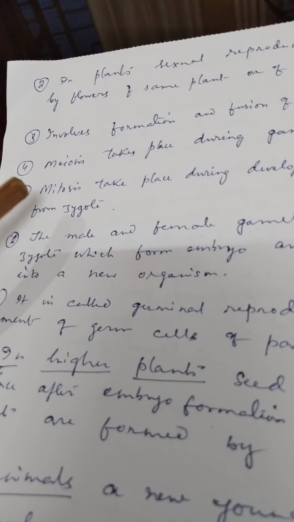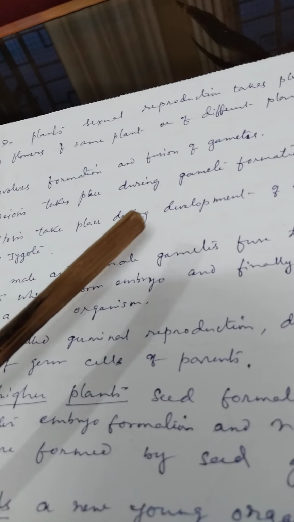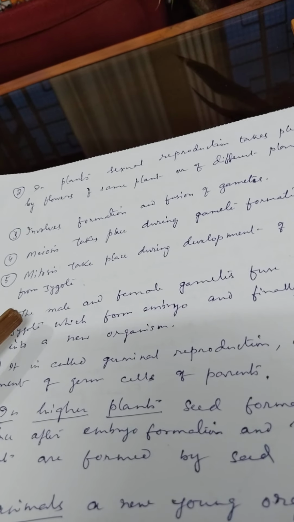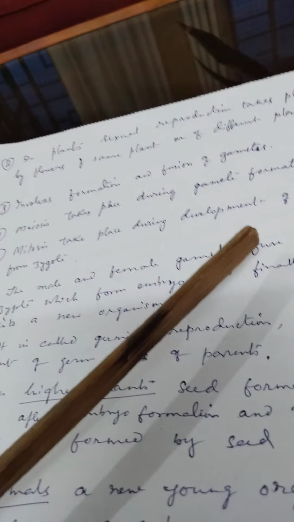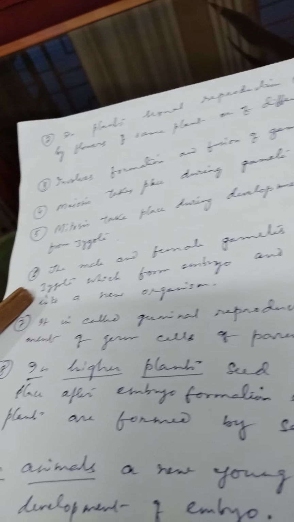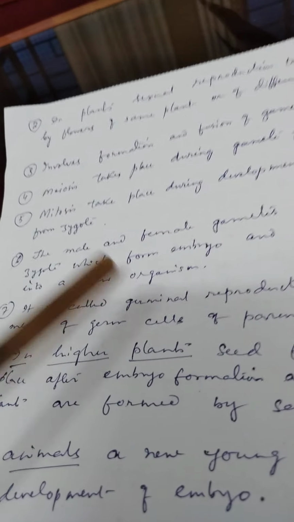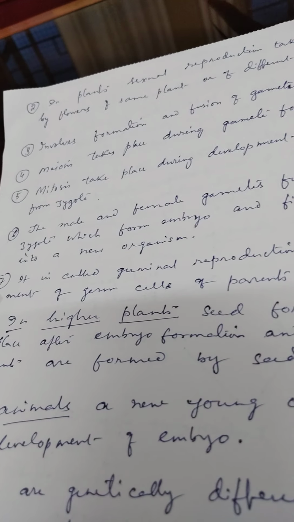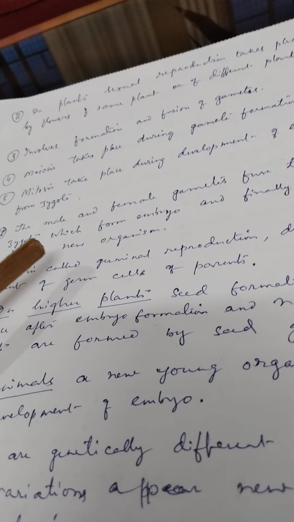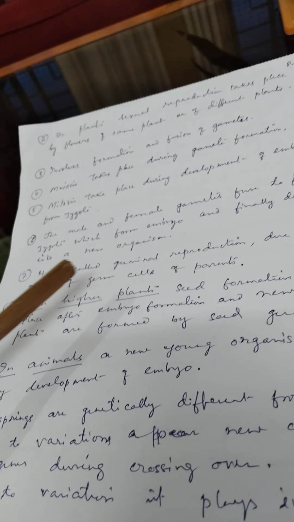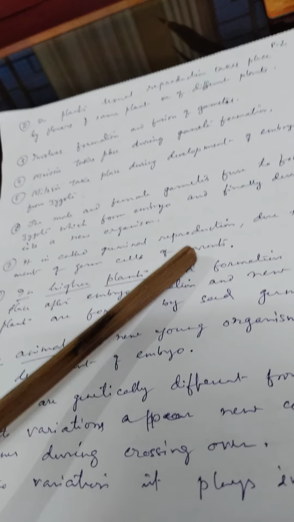Number 5, mitosis takes place during development of embryo from zygote. Number 6, the male and female gametes fuse to form zygote, which forms embryo and finally develops into a new organism. Number 7, it is called germinal reproduction due to involvement of germ cells of parents.